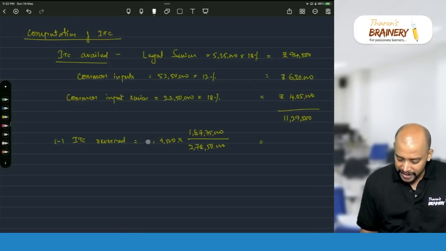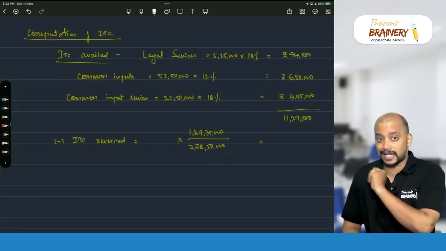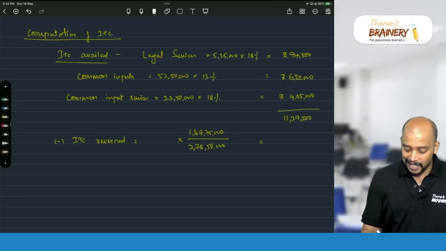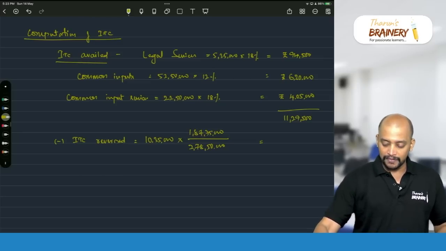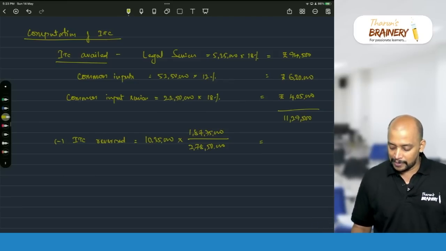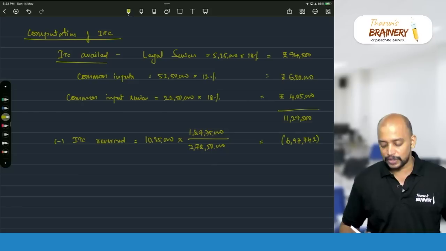So we don't have to reverse full ITC. Why we don't have to reverse full ITC? Because legal service is exclusively used for taxable. Only the 6,30,000 and 4,05,000 is common, which will be 10,35,000. So the 10,35,000 only we need to reverse. 10,35,000 into 1,87,75,000 divided by 2,78,50,000. So that will be 6,97,742 is the ITC to be reversed.